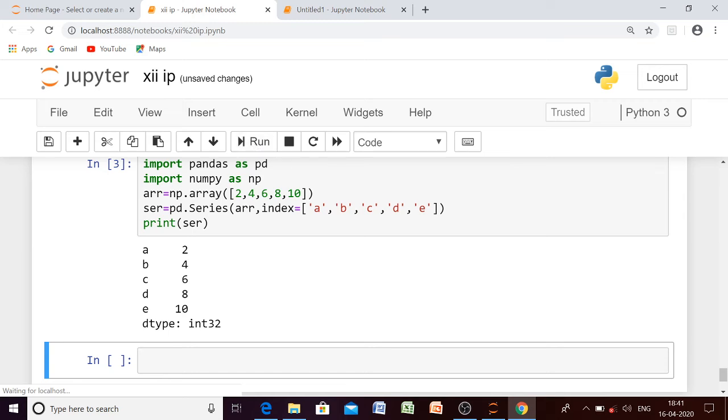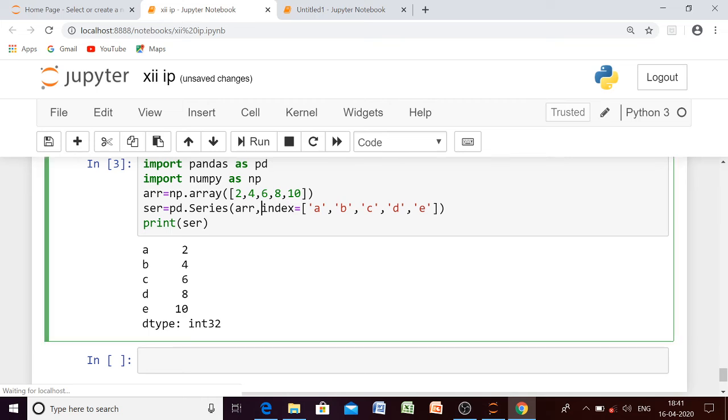If you are not giving any index value, then it will be by default the index of array, starting from 0, 1, 2, 3 like that. If you want to change the data label, you have to provide the data labels using the argument index. Okay, so this was the first way to create series.